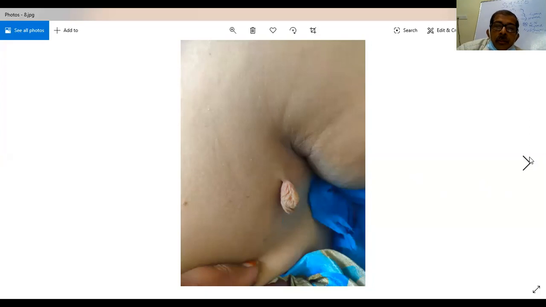So far, this issue has not come up with us. Because we have been talking about site, size, shape, everything, but we have not talked about this on inspection. Can anybody tell me the diagnosis here?